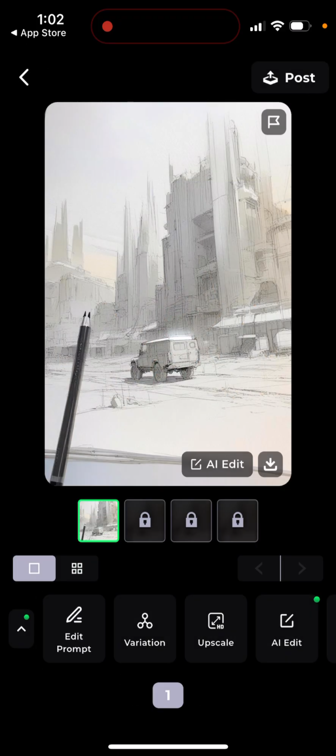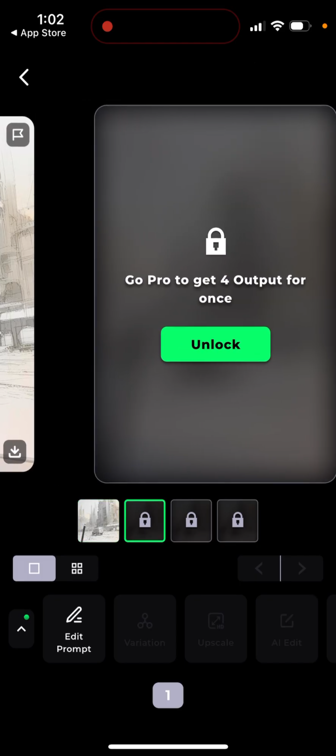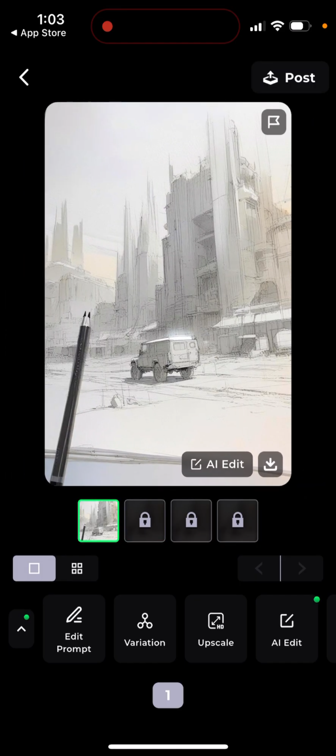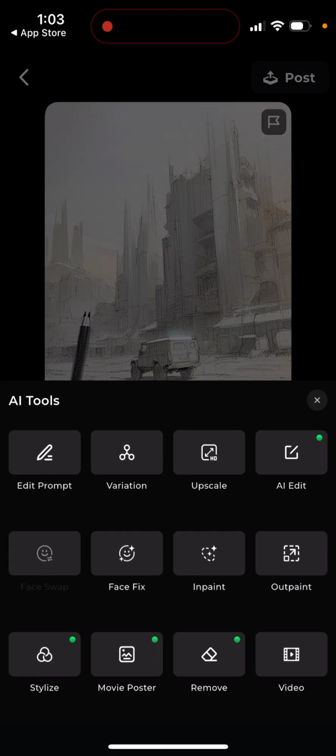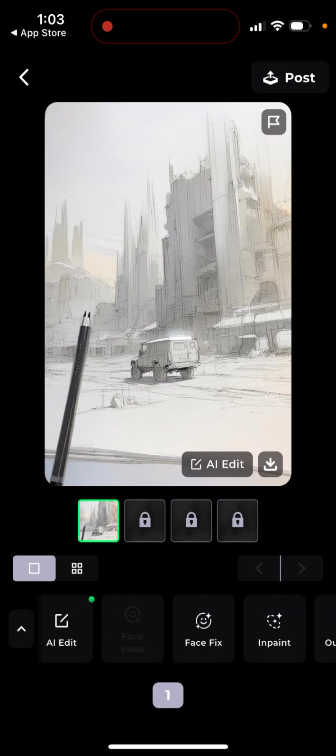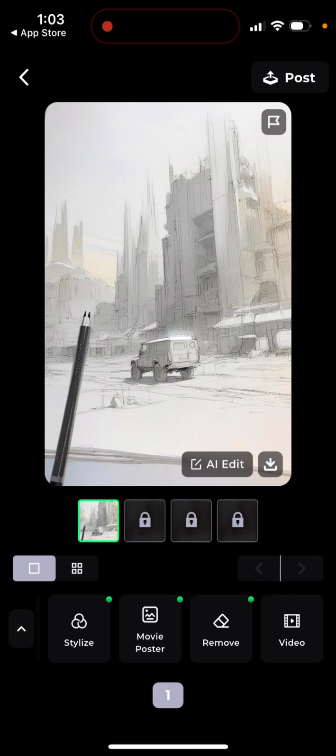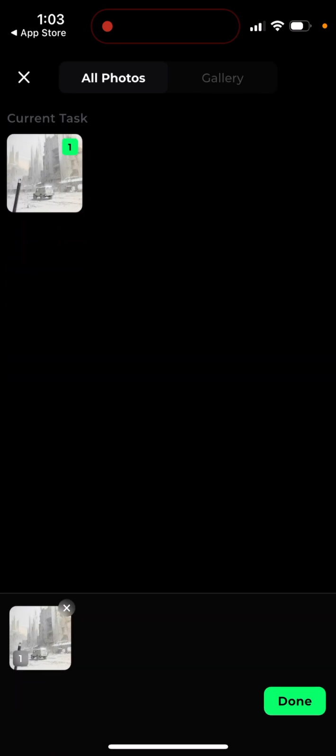So for example, you can also edit it. You can also get 4 different outputs for the same prompt. So here you can just see the details again, and then AI edit, stylize, remove. And then you can just post it.